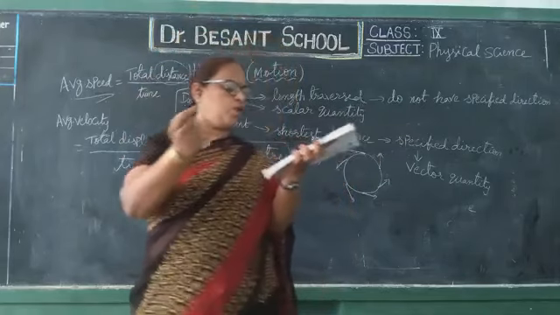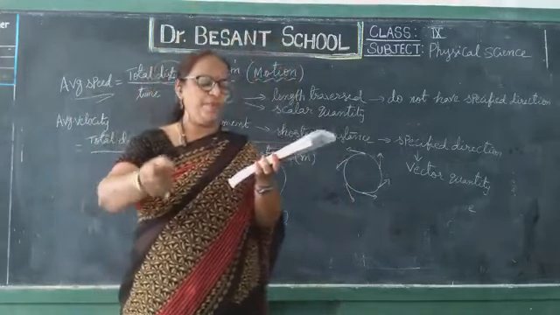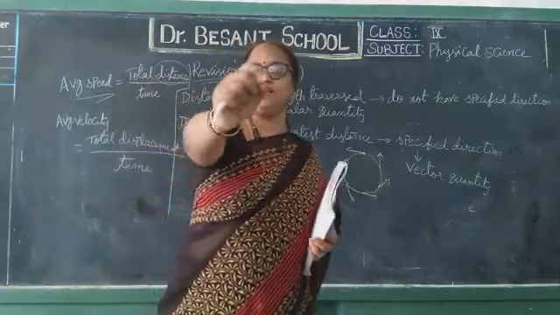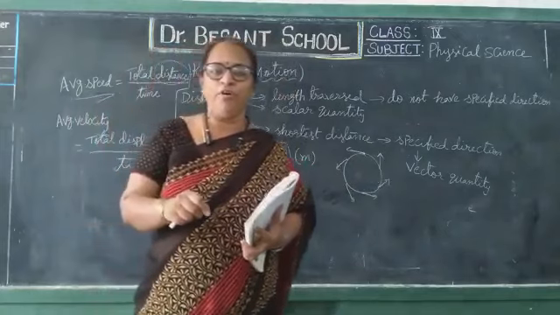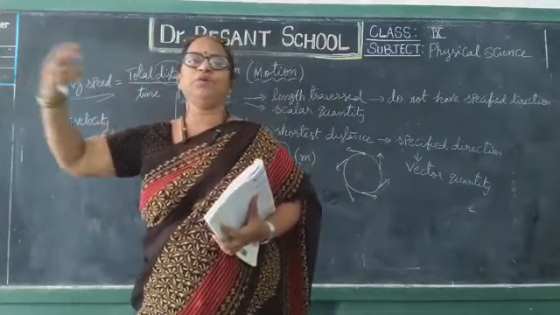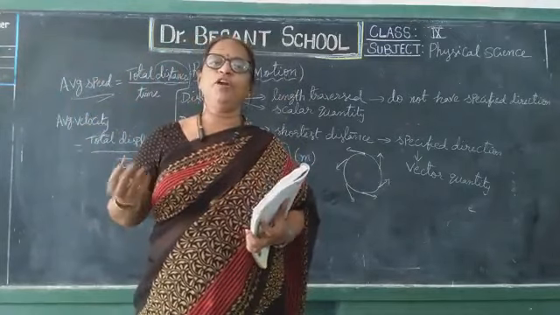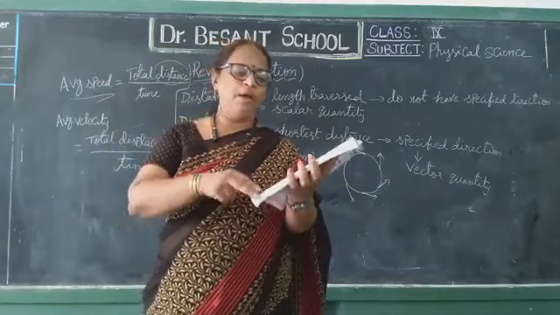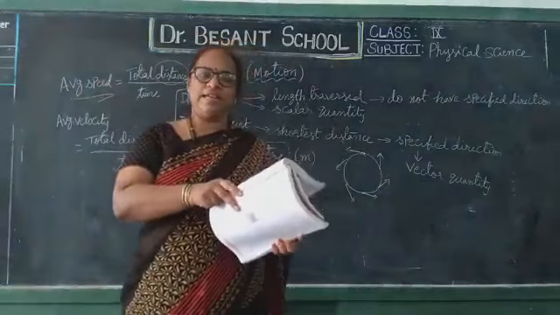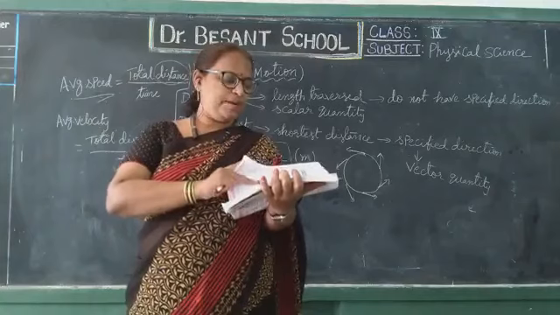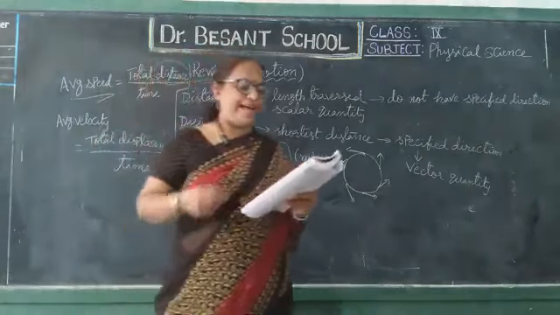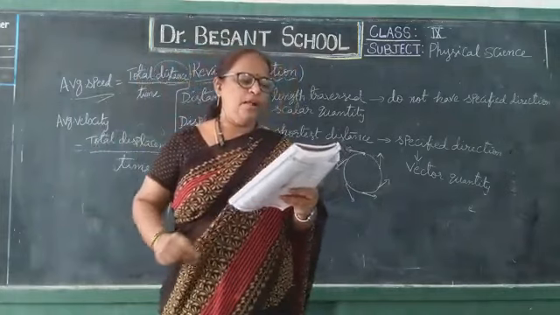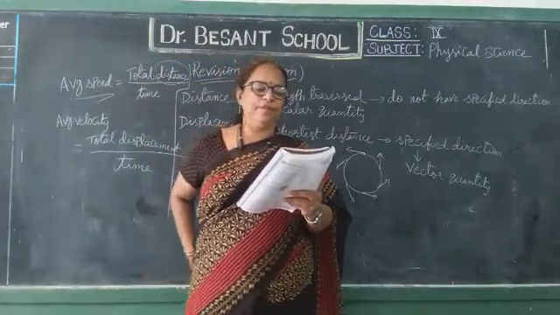So motion of an object is said to be uniform when its velocity remains constant, and motion of an object is said to be non-uniform when its velocity is changing. Am I clear, children? Right. Next topic is acceleration, very important. What is meant by acceleration?